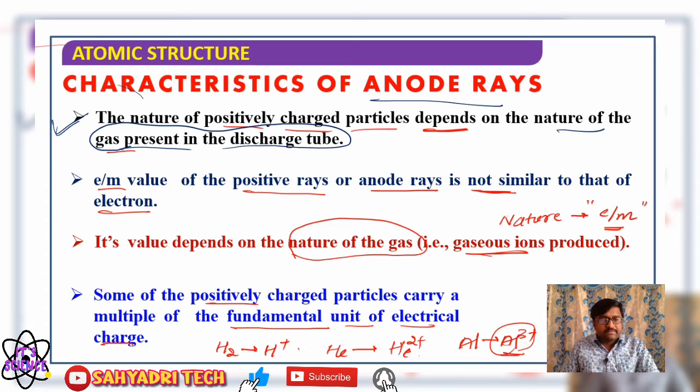Therefore, some of the positively charged particles carry a multiple of the fundamental unit of electrical charge: unit positive, di-positive, tri-positive and so on.